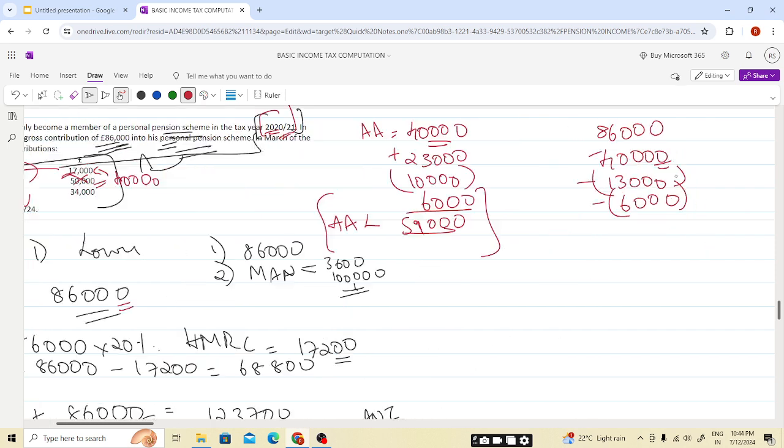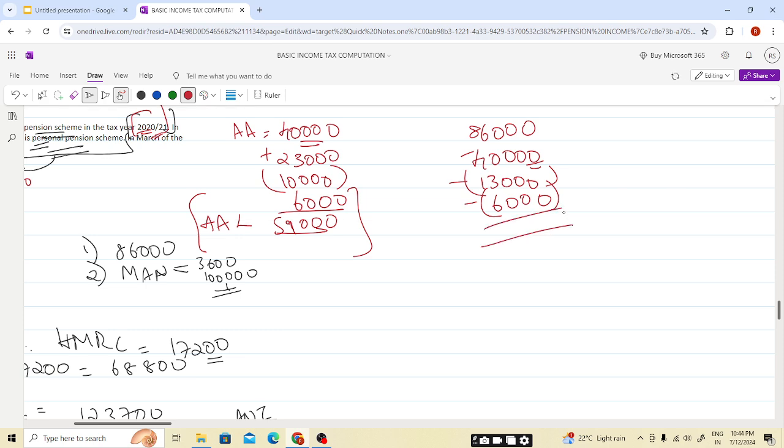So the students, the excess will be here. Here the excess will be 86,000 minus 40,000 minus 19,000. So 27,000 is the excess. Now we will be calculating the annual allowance charge, students. And how will we calculate the annual allowance charge?